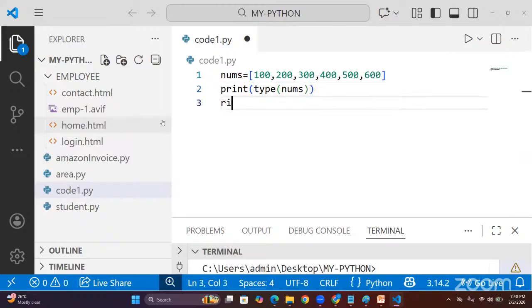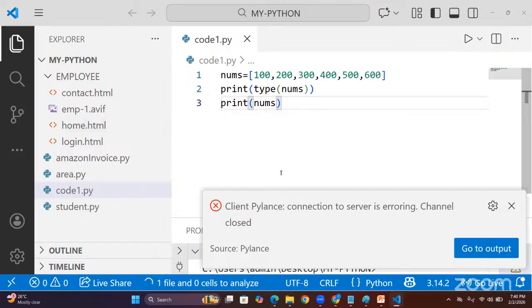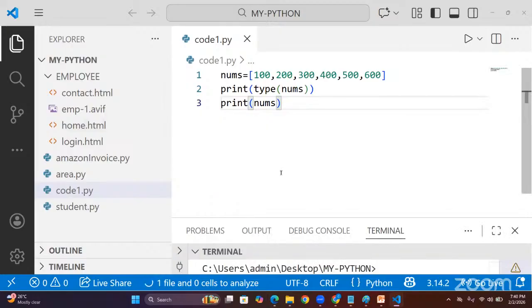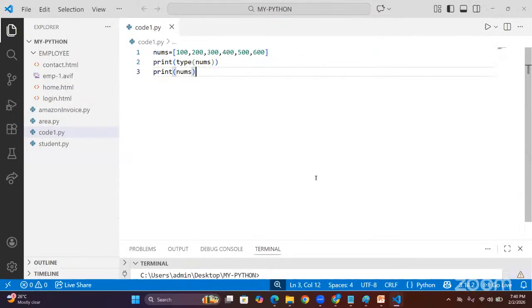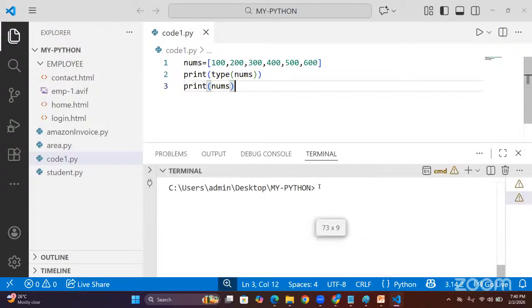After knowing the type, I want to print that list object. Simply, you can use print, just give the nums value. Control S, guys. Like this, you can use it. Then simply come to our console and run our code.